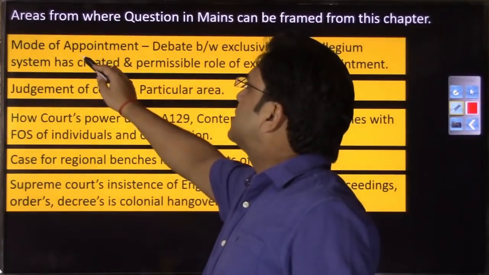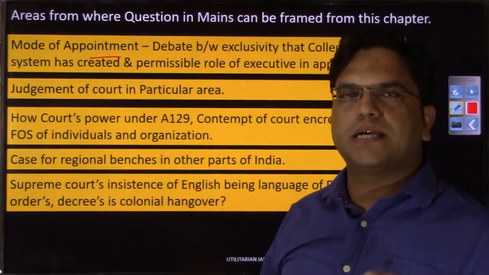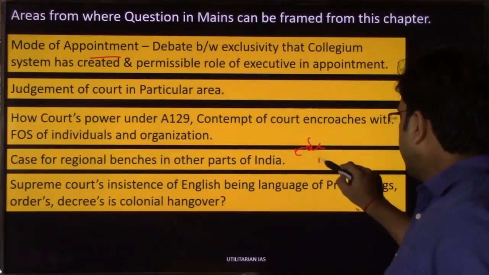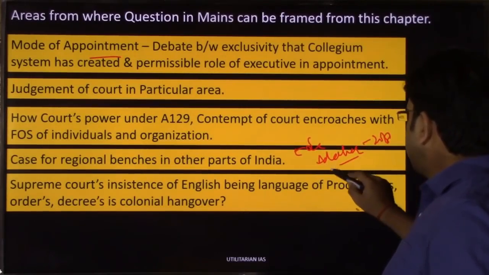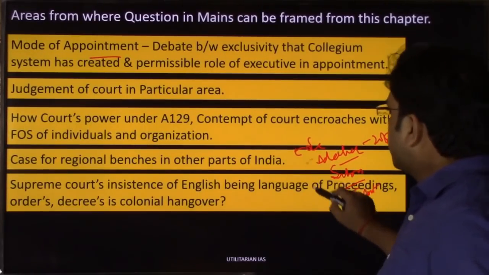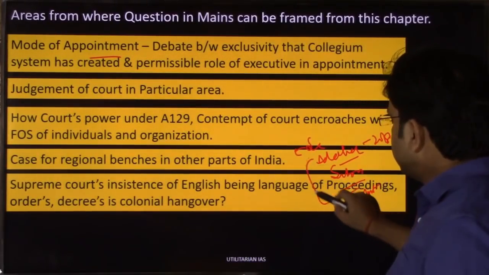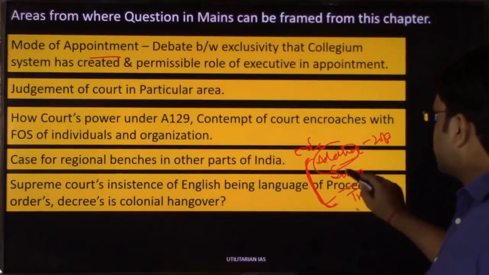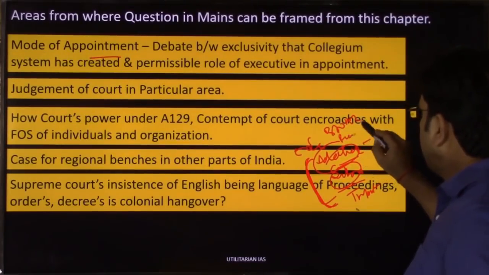So if I am asked कि भाई mains का question frame करो, so सबसे पहला जो, अगर कोई raising debate नहीं है, अगर उस particular year में कुछ ऐसा judgment नहीं आया, like you had this privacy judgment on Aadhaar in 2018, right, then Sabarimala case, right, then Tirupati case. So if there has not been any landmark judgment in the previous year, and if I have to frame a question from the static portion, right, besides this, if there is any debate that has been generated by any Supreme Court judgment, either from such kind of cases or on 370 abrogation, right, or decision on the Ram temple, right?